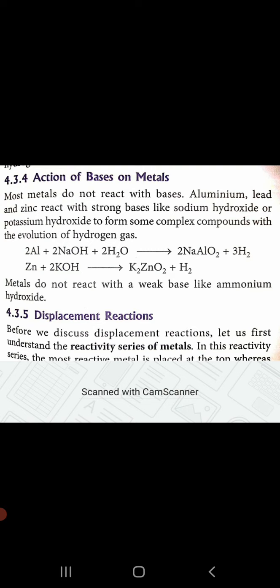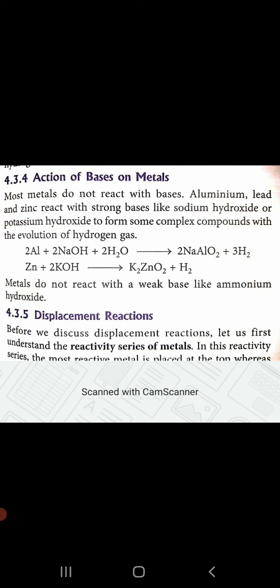Yes, so we have sodium hydroxide or potassium hydroxide as the bases here, which react with the metals to form complex compounds. So here aluminium is reacting with NaOH. NaOH is sodium hydroxide, which reacts with water and forms sodium aluminate and releases hydrogen. Zinc reacts with another strong base, potassium hydroxide, to form potassium zincate with the release of hydrogen gas.